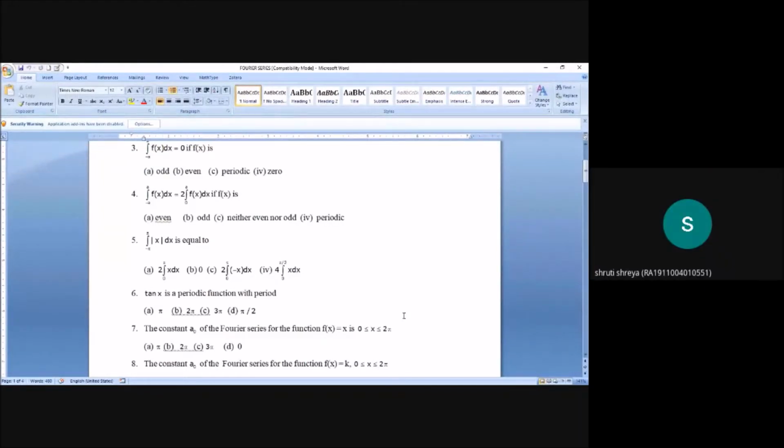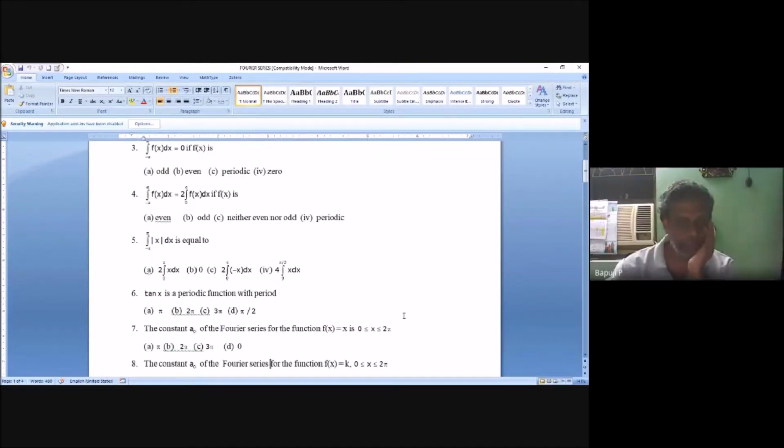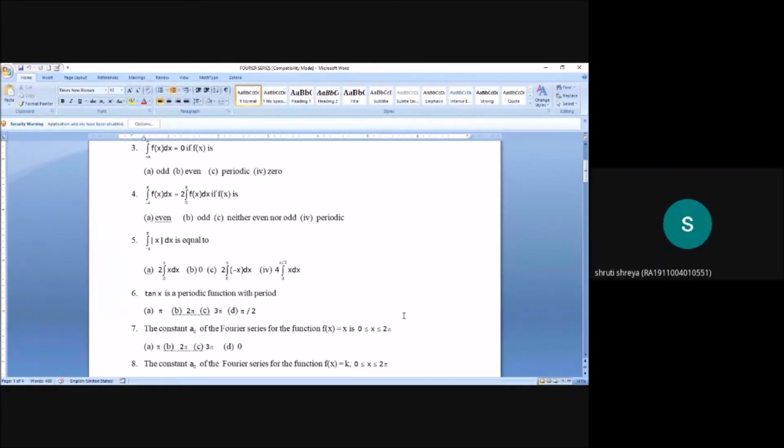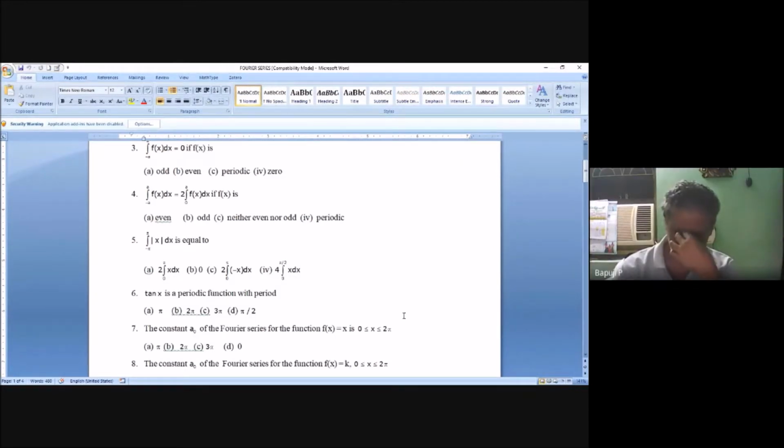Integration of 1 by pi, integral from 0 to 2 pi of x dx. So x square by 2. If you apply the limit, what will you get? 2 pi square by pi, that is 2 pi. X square by 2 gives 4 pi, then 2 will cancel, pi will cancel. 2 pi.